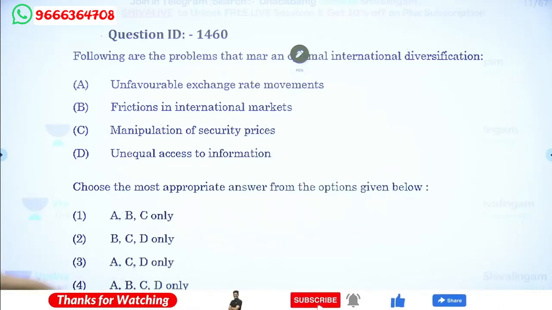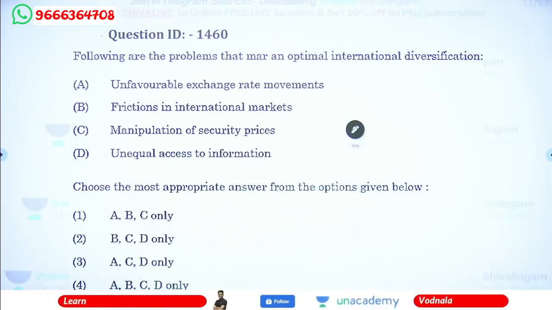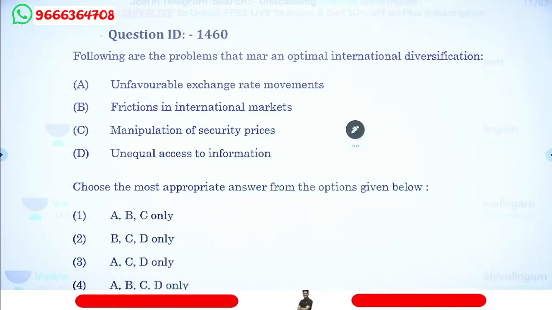Question number 2. The following are the problems that measure optimal international diversification: unfavorable exchange rate movements, frictions in international markets, manipulation of security prices, unequal access to information.